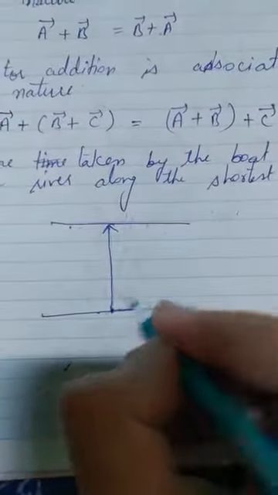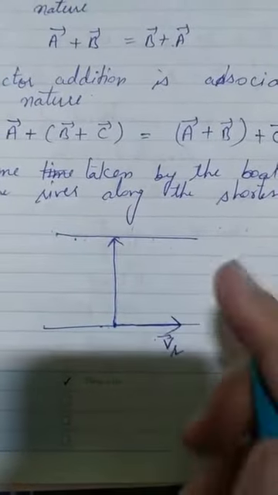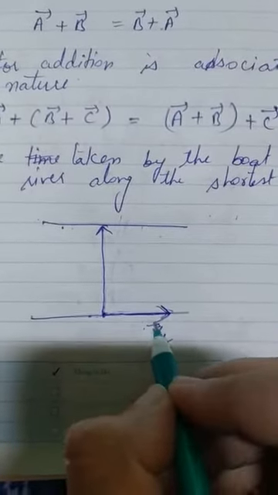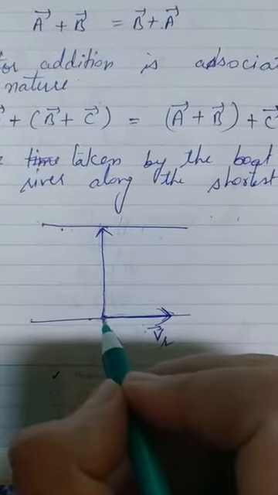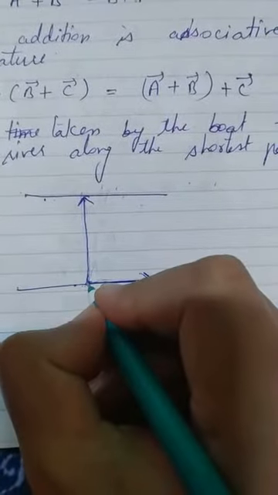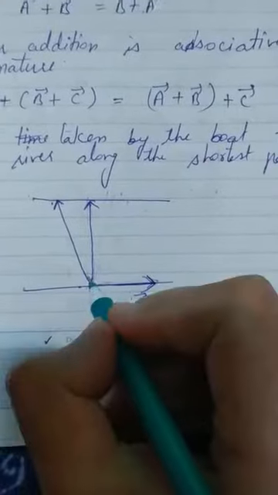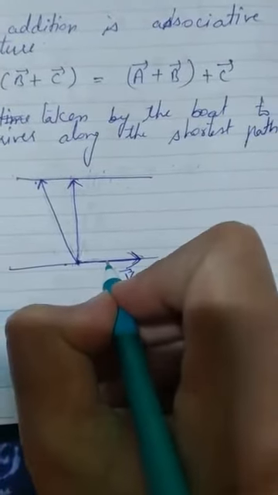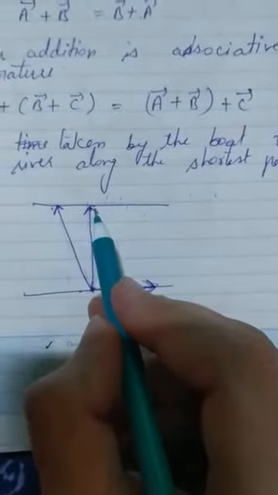This one is the shortest path to cross the river, but is it possible if we move along this line? No, because the flow of water is acting like this, and due to the flow we can't cross this way. So we shift our boat's direction upstream. If we move our boat in this direction, then due to the boat's velocity and the flow of the water, the boat will move along this path, and this path will be our shortest path.